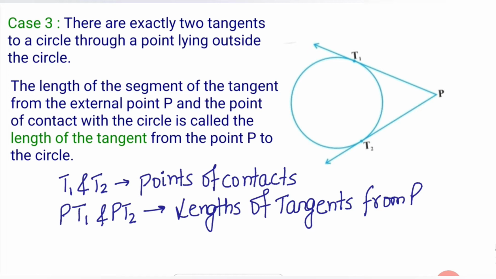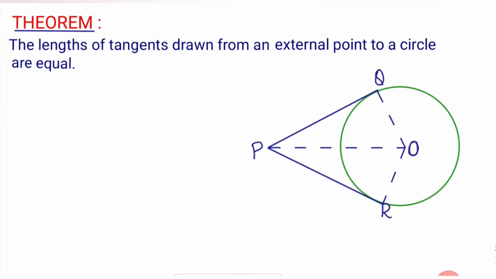Okay, for this let's discuss the following theorem. Okay, now the theorem is: the lengths of tangents drawn from an external point to a circle are equal. Okay, that means ये जो दो tangents draw किए इस external point P से, that is PQ and PR, इन दोनों की length क्या होगी, हमेशा equal होगी. Okay, now let's prove this theorem.